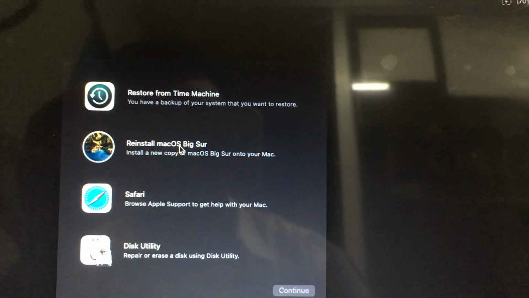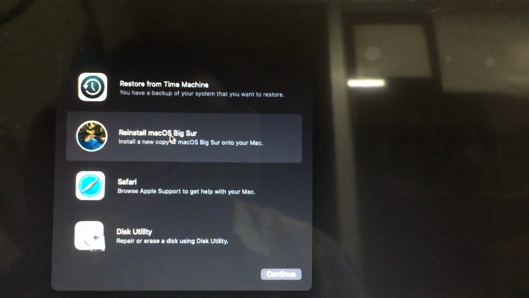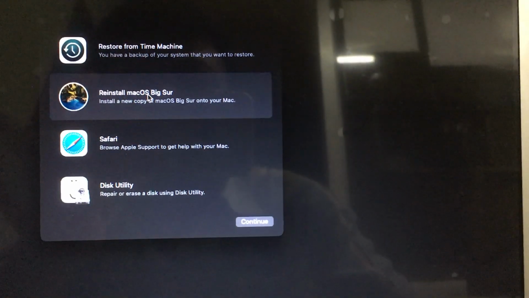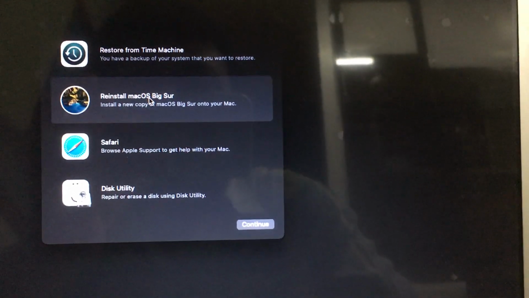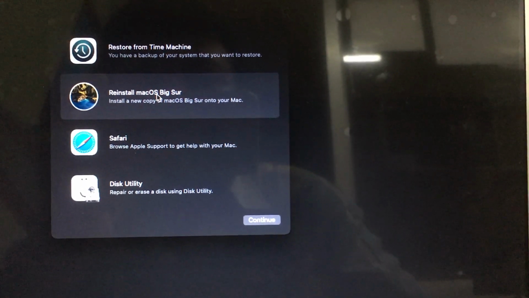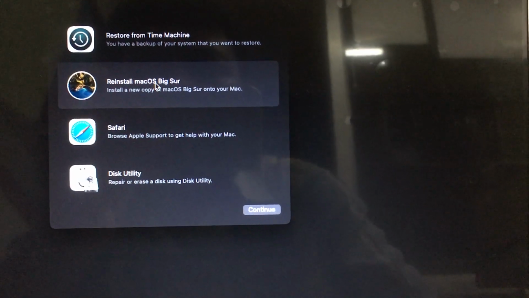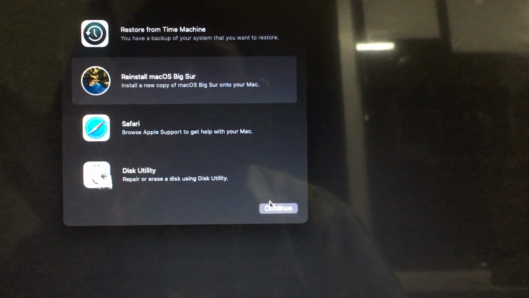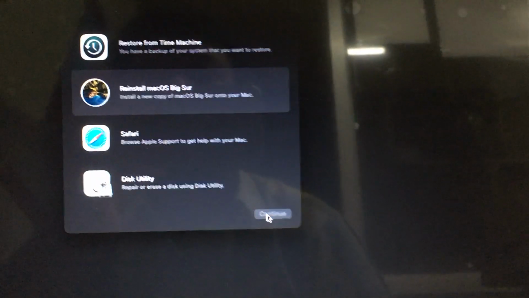If you click this reinstall Mac OS Big Sur, whatever files are there in your MacBook Air laptop or MacBook OS, all your files will be lost. Before reinstalling that Mac OS, you should take your backup, otherwise your files will be deleted. Then click the continue button.